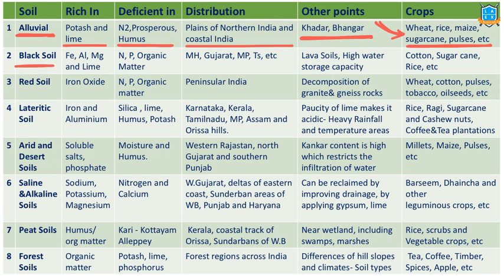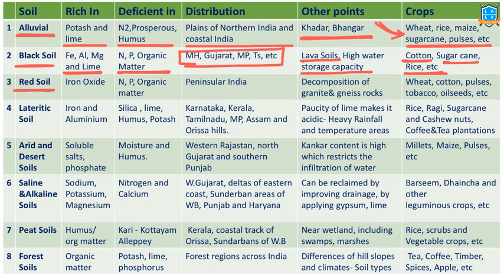Next category is black soil. It is rich in ferrous, aluminium, magnesium and lime. That's why its color is black. It is deficient in nitrogen, phosphorus, organic matter. It's available in the Deccan Trap region: Maharashtra, Gujarat, Madhya Pradesh, Telangana. These are formed due to lava, that is, volcanic eruption and lava, and it has high water storage capacity. Cotton is the major crop grown in this area. Sugarcane and rice are the other crops grown here.